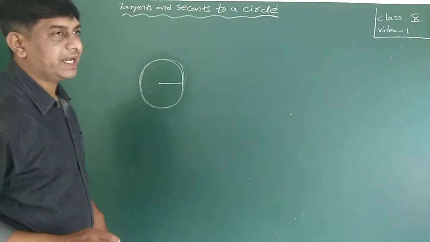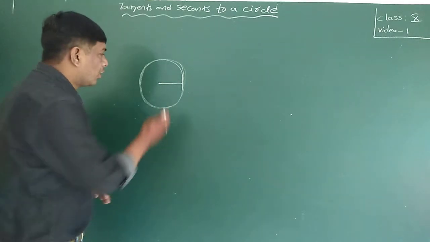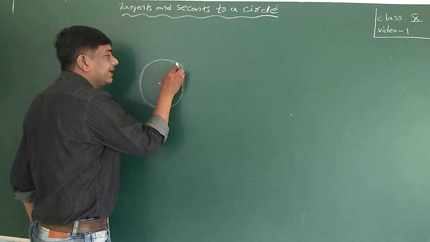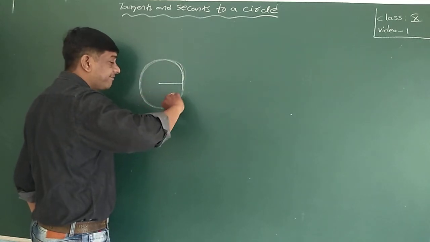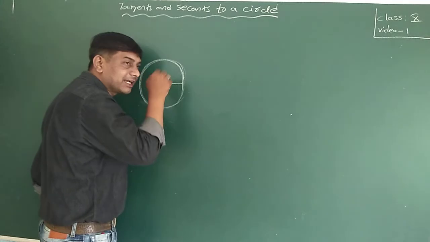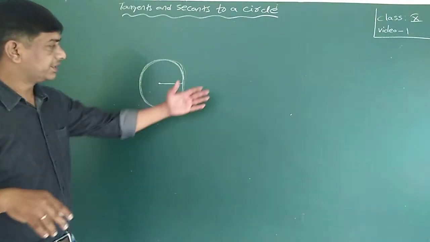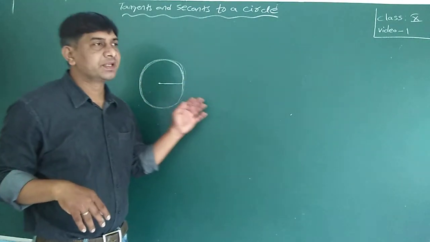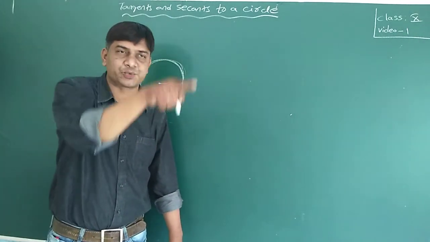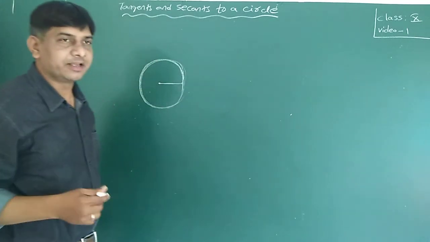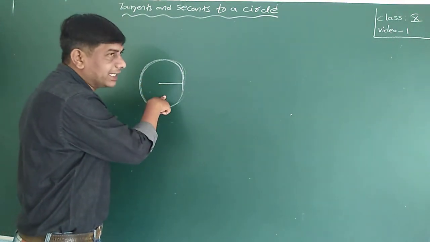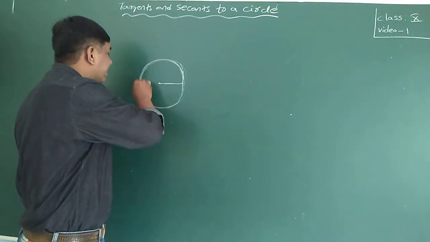A circle divides a plane into three parts: one interior part, one exterior part, and the circle itself. Okay, this is the circle, not this one. This is the interior portion of the circle. This is the exterior portion of the circle. Circle means only this one. Always you have to show that circle means this one. If I ask you to show me the circle, somebody will show this one. This is not the circle. This is your circle.